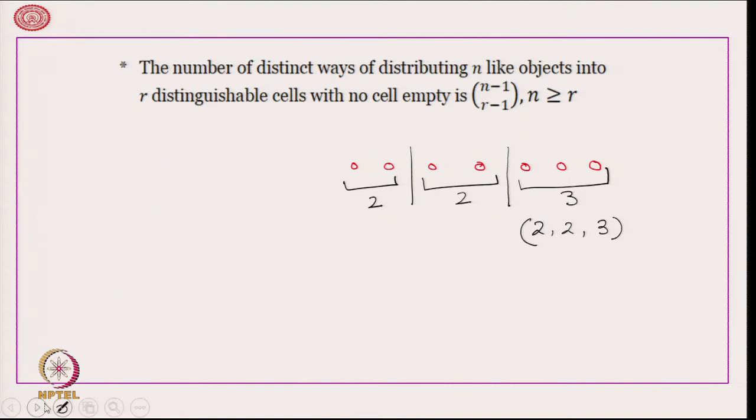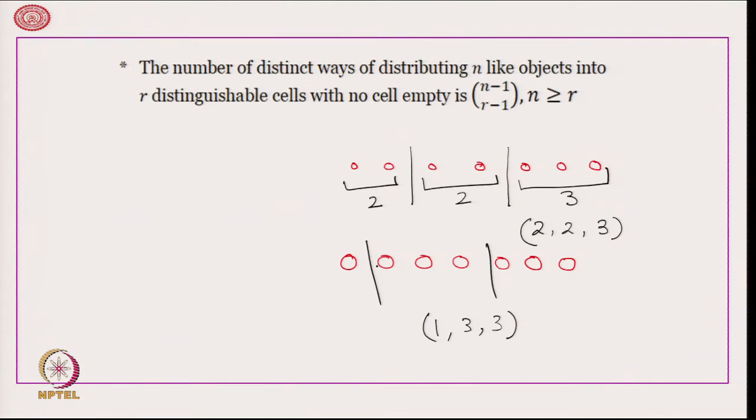Another example, suppose I have again 7 balls and I choose the following lines, then what do I get? We get 1, 3, 3.